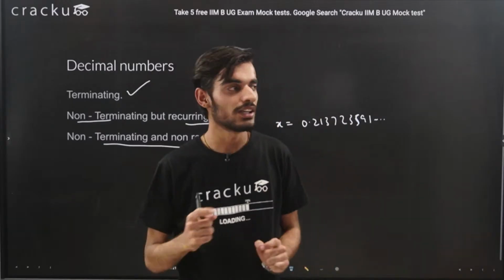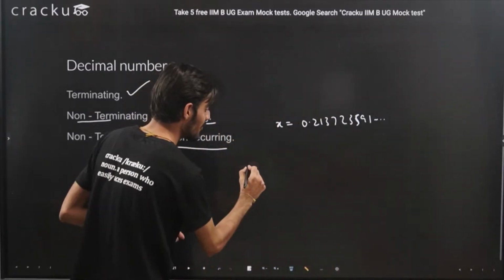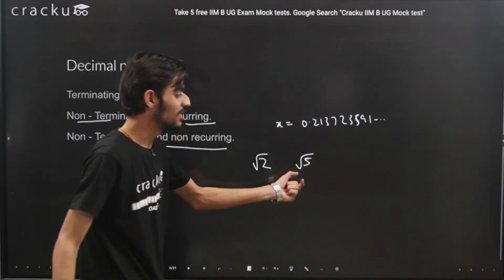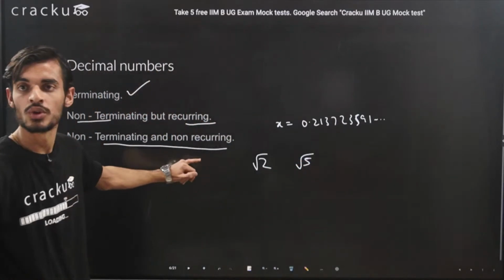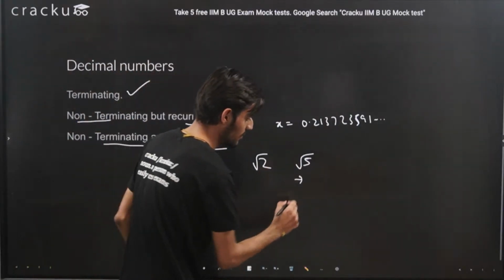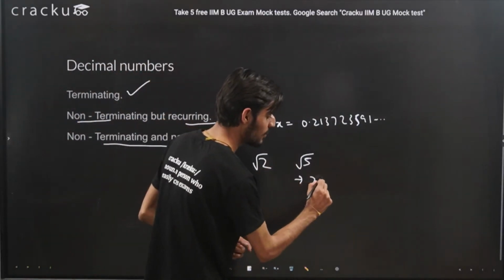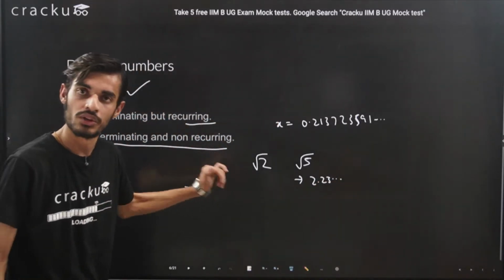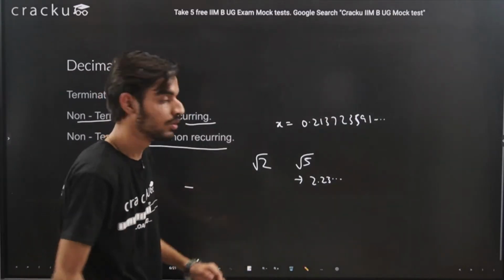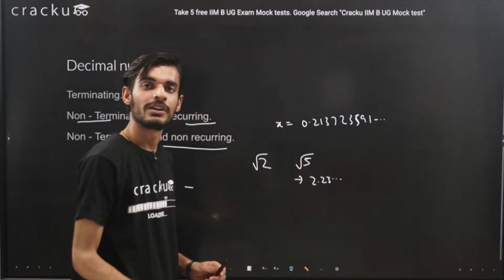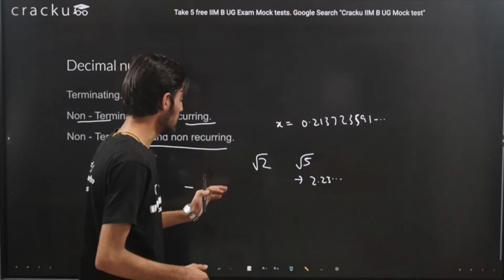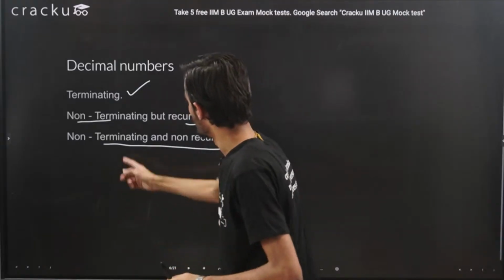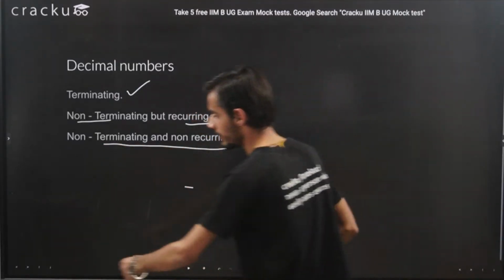If I take any number, for example, if I have to calculate root of 2 or maybe root of 5, you will see that these numbers are non-terminating as well as non-recurring, because the value of root 5 will be somewhere close to 2.23, something like that, but it will be non-terminating as well as non-recurring. Same for the case of root 2. So you won't be able to represent those numbers in the form of p by q. Okay, so this was about non-terminating as well as non-recurring.